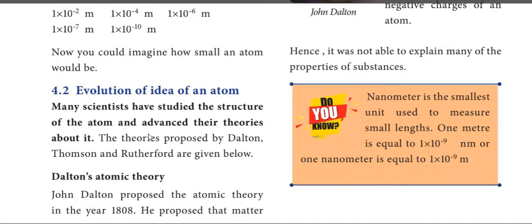From the above studies we conclude that the atom is the smallest thing. Nowadays, because of the advancement of science, even smaller things than an atom have been found. You will study that in a higher class. Now we are going to see the evolution of the idea of an atom.